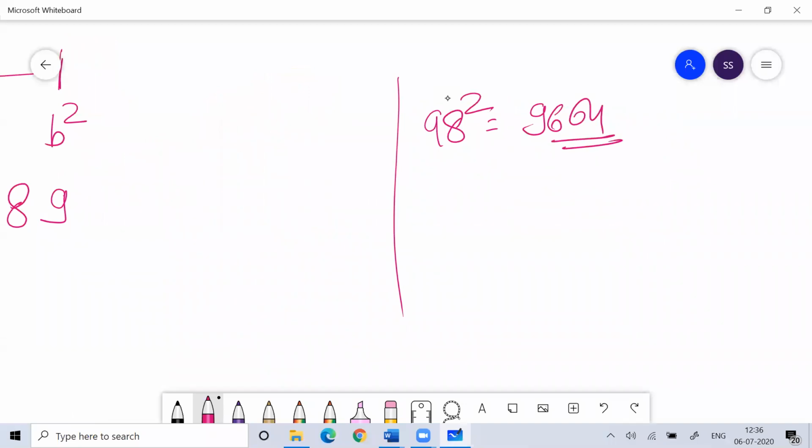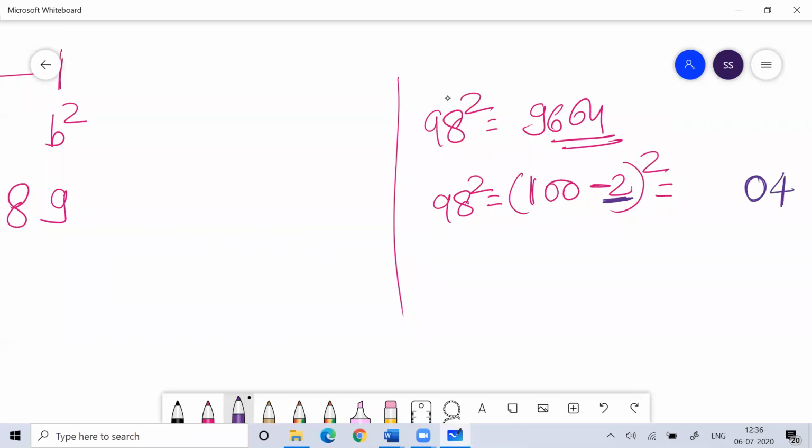Sir, how fast can you do it like this? Can I tell you a faster way of doing the square of 98? Can I write 98 as 100 minus 2? Yes, I can write. What is 2 square? 4. What is 98 minus 2? 96. This is the square of 98.